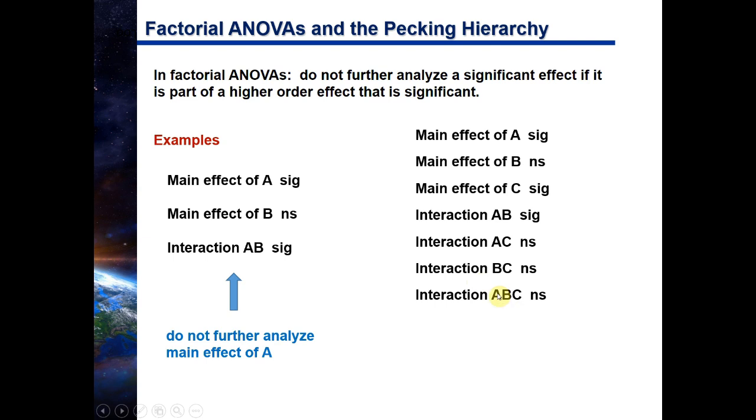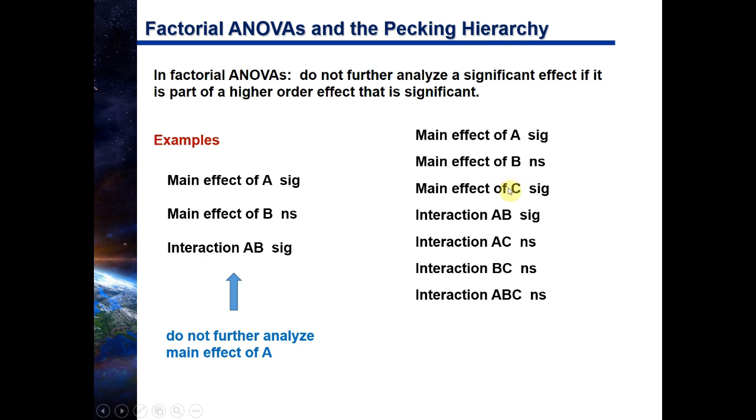It would be this one down here, ABC, because it includes all 3 factors. This is called a three-way interaction. Next on the pecking list, these 3, BC, AC, and AB, we call two-way interactions, and these would be next on the totem pole. So ABC is the highest, followed by these two-way interactions, and these lonely fellows here are at the bottom of the totem pole, the bottom of the pecking order.